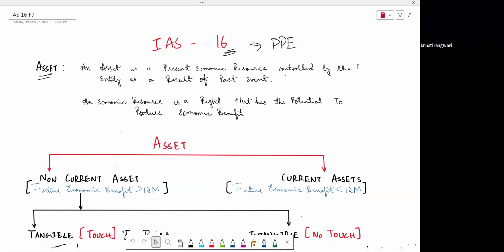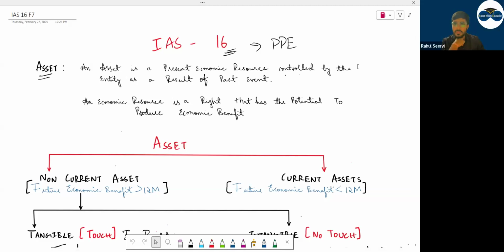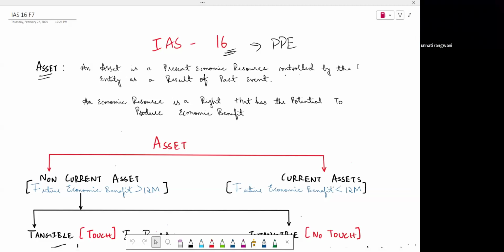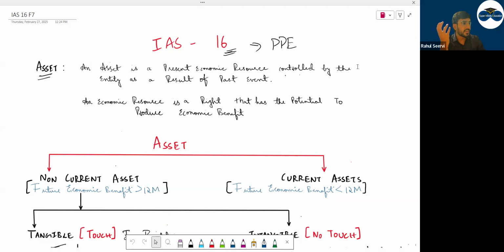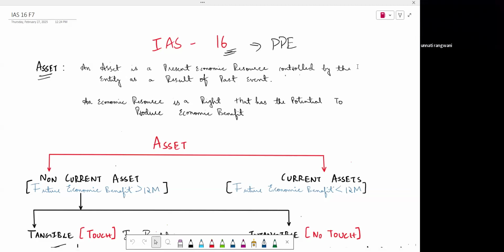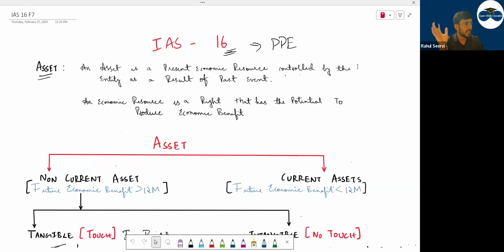Sir, the speed is okay, but since we talk mostly in English, it becomes a bit tough to understand. I know it's necessary, but from an explanation point of view it becomes quite tough at the end because of the speed. Okay, I will try. Just try to manage a bit of Hindi, not that much, just a bit. Okay, beta. I'll try to do a mix. I'll explain in English also, I'll explain in Hindi also.